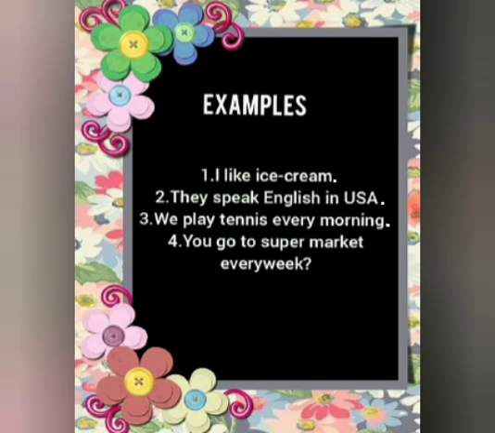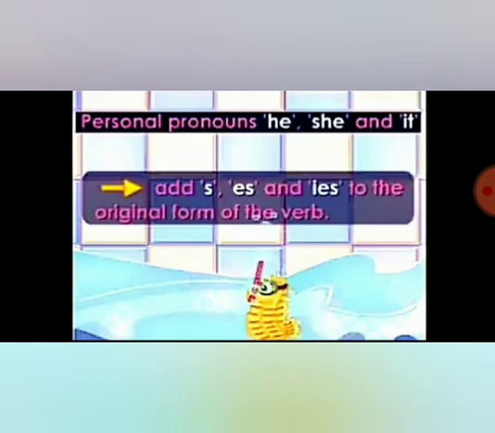So I like ice cream. They speak English in USA. We play tennis every morning. You go to supermarket every week. I like, they speak, we play, you go. Here you see the verbs, there is no change in the verb. It remains the same in the base form of verb when we are using the pronouns I, they, we, you. Okay? If the sentence starts with personal pronouns he, she and it, we add s or es or ies to the original form of the verb.